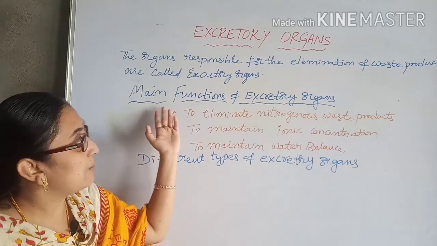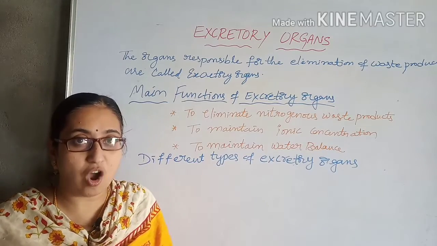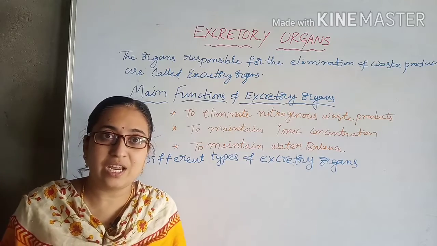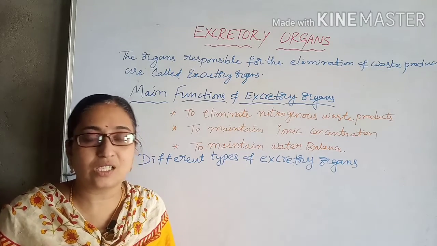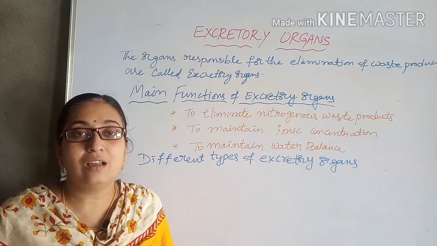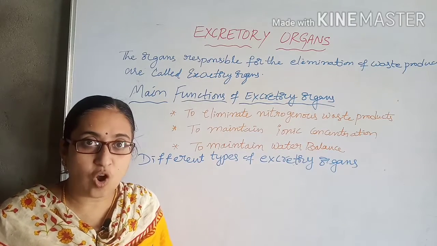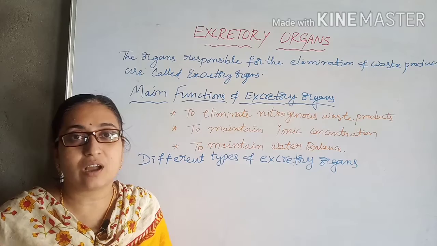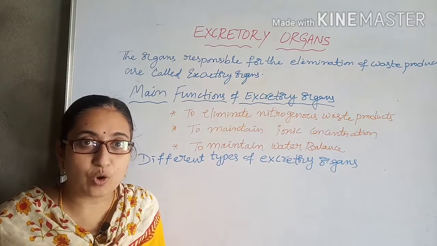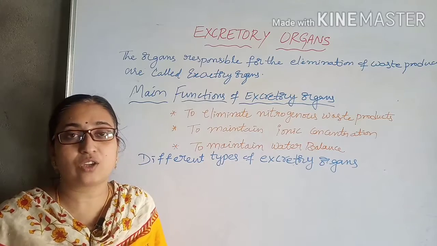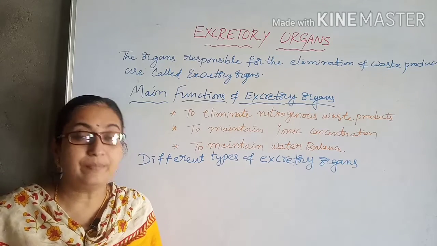The main function of these excretory organs is to eliminate the excess of substances present in the cells, like salts, sodium ions or chloride ions, excess proteins, and excess water molecules present in the body.